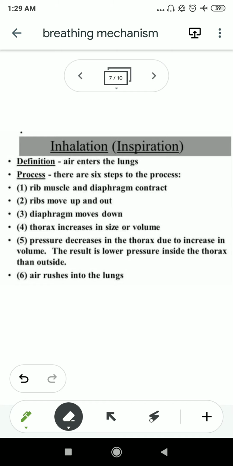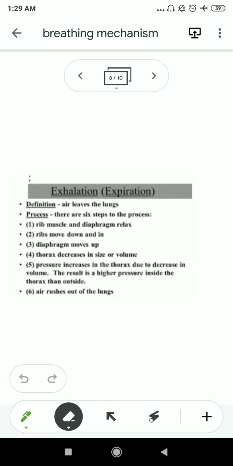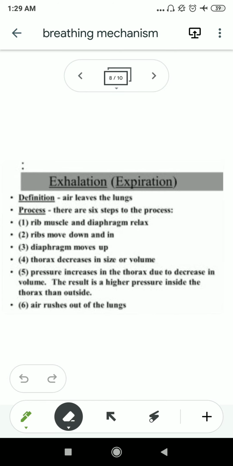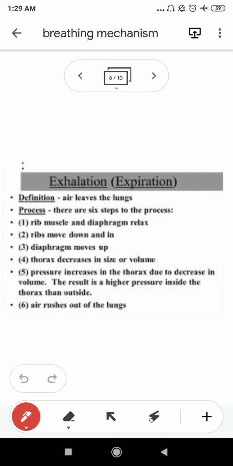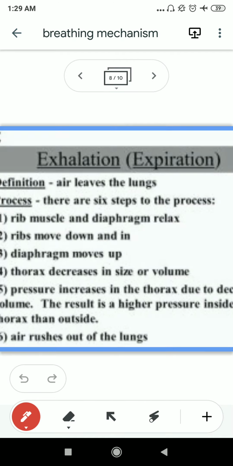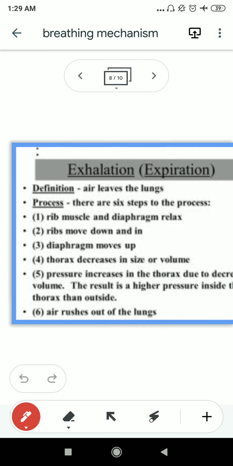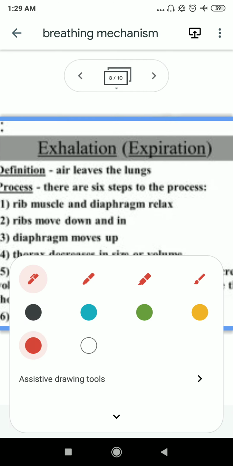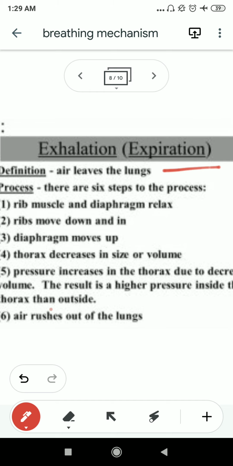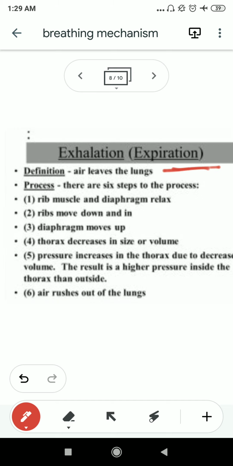Okay. Next slide, we will summarize the exhalation process. What happened during exhalation? As you already know, what is the meaning of exhalation? Exhalation means air leaves the lungs. Then what is the mechanism behind it?